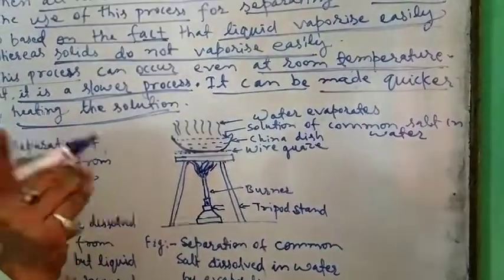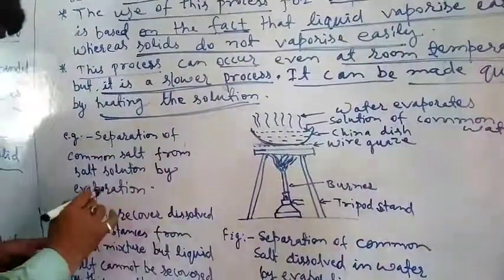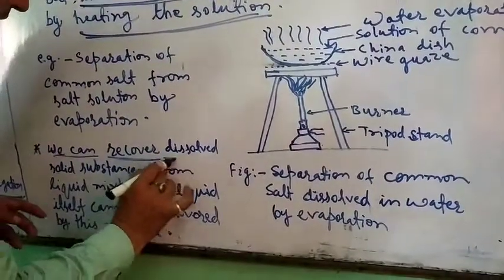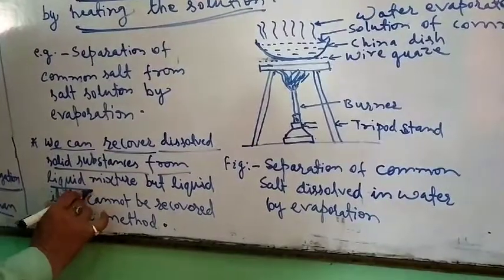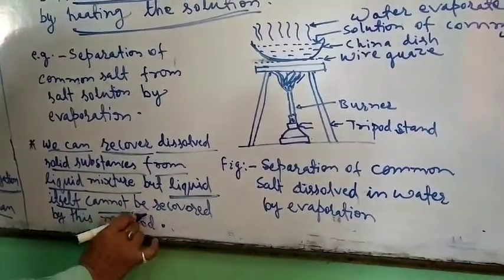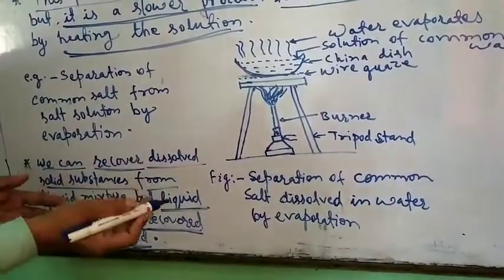But one major problem in this method is that we can recover only the dissolved solid substance from the liquid mixture, but the liquid itself cannot be recovered. Only the solid can be recovered.